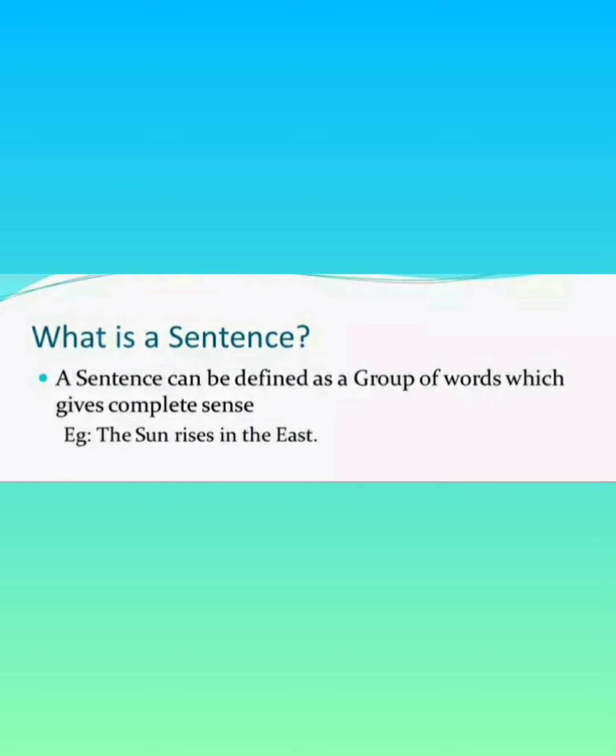Now we need to see what is a sentence. A sentence can be defined as a group of words which gives complete sense. For example, the sun rises in the east. It always begins with a capital letter. You have to remember it. And at the end you will put the punctuation mark as per the nature or purpose of that sentence. Here, you can easily identify it is a declarative or assertive sentence. That's why full stop.